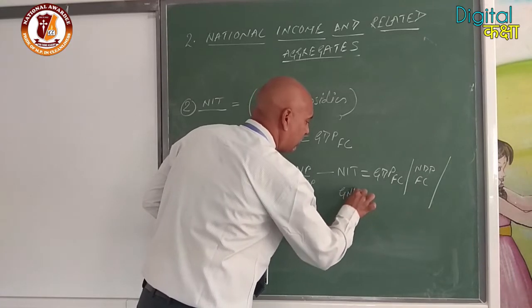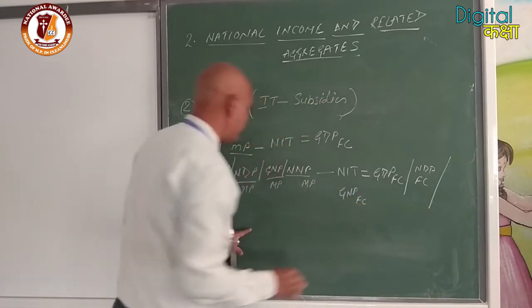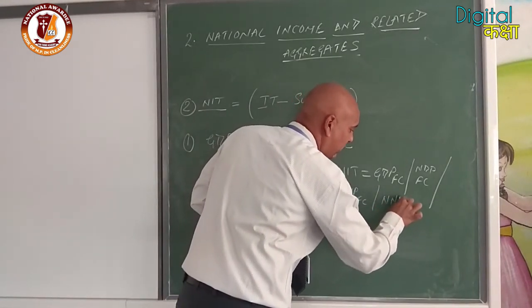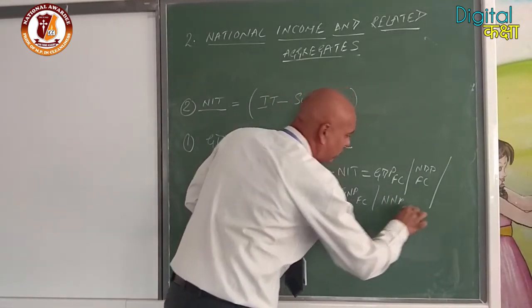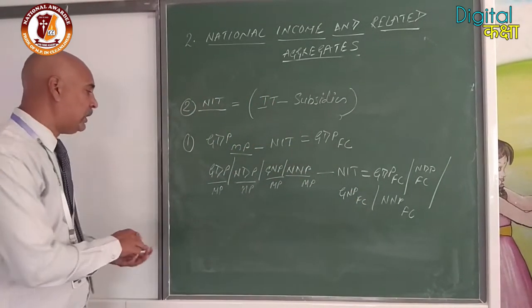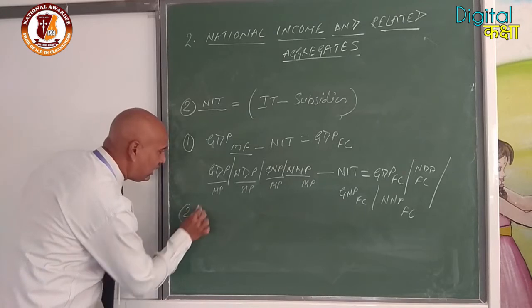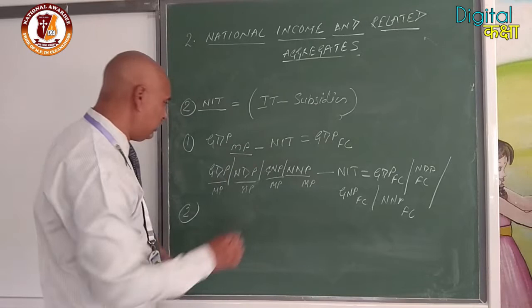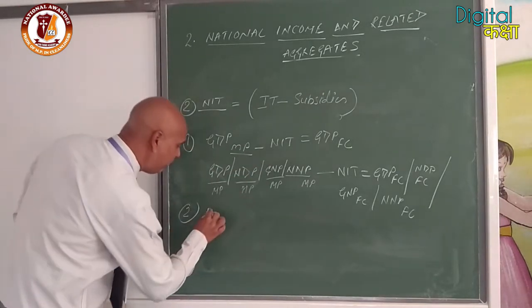NDP FC will be converted into NDP MP. If GNP is given at factor cost, plus NIT, it will be converted into GNP at market price. So what is the concept? What is the use of the NIT?